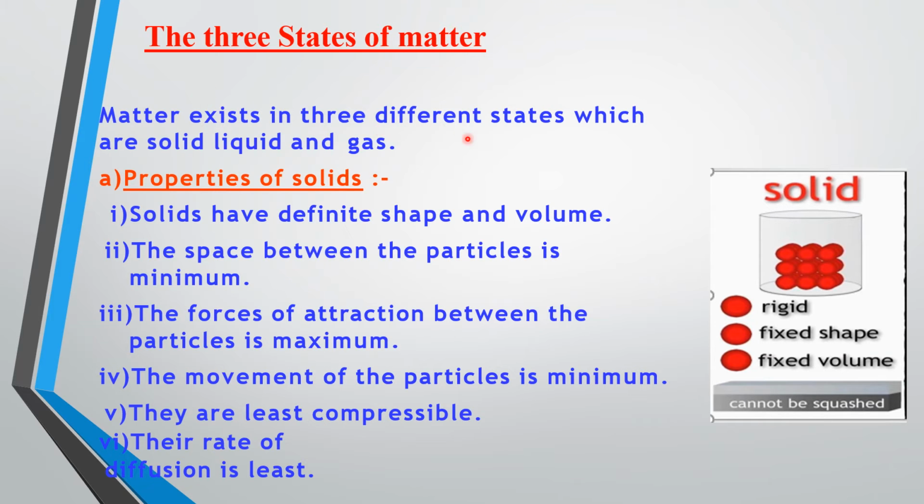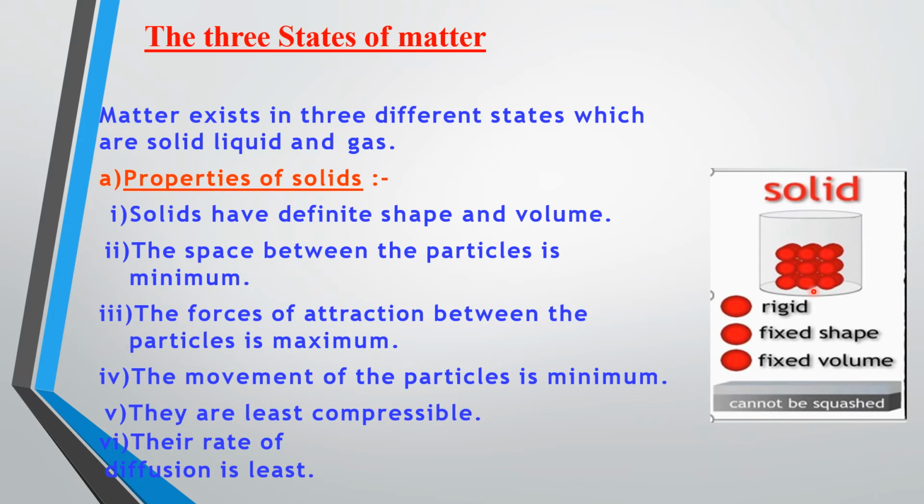Matter exists in 3 different states, which are solid, liquid and gas. First we are going to discuss the properties of solids. In solids, the constituent particles are very closely packed, and hence the interparticle forces are strongest. These forces are strong enough to hold the constituent particles together, as you can see in this figure.